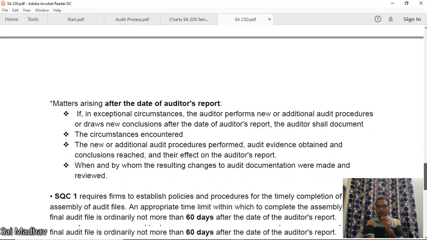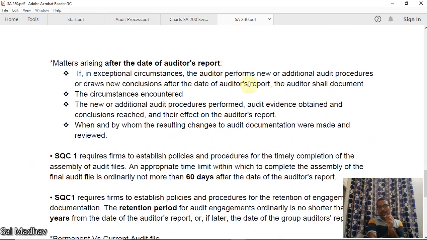Now, matters arising after the date of auditor's report. You have given the auditor's report. After you have given the report, there are some matters arising.